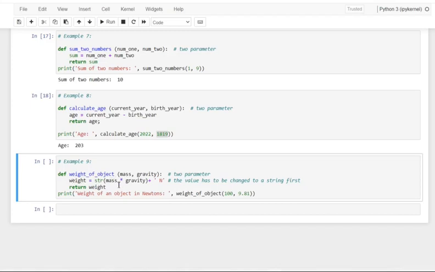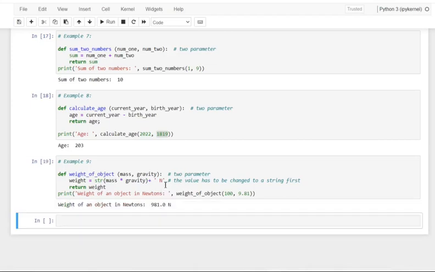But here what we are making is a string. We want to convert it into a string because we make N as a unit, and here it provides the weight of an object. Here it is 98.0 N. So here we return the value as a string.